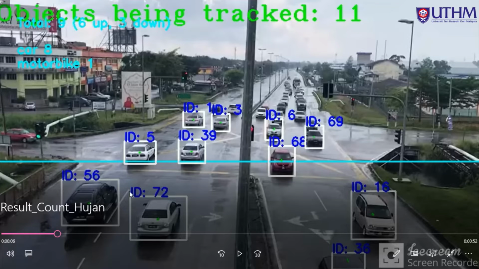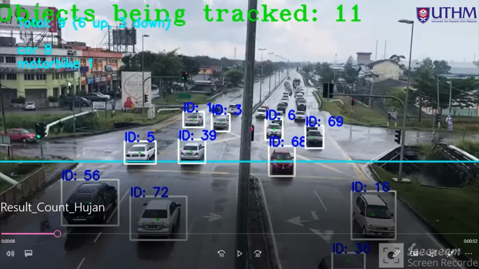It is because once the system detects and shows the boundary box, it will count. So for example, at this frame we have 11 objects that are tracked by the system. And then for this part we have the total of vehicles, and we have two sides, which are the upside and the downside.